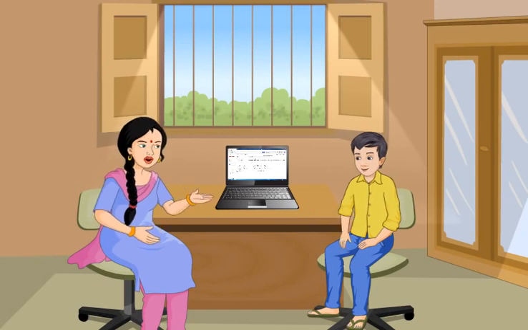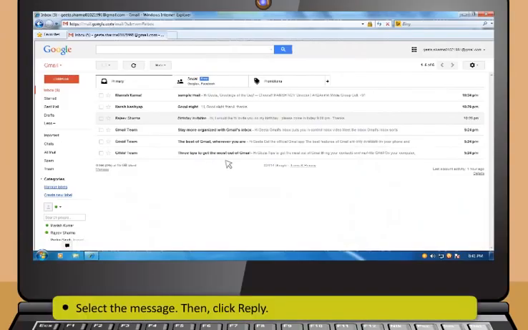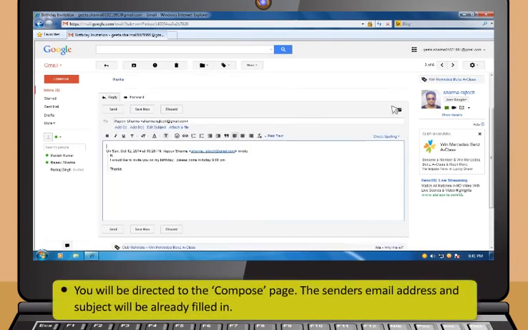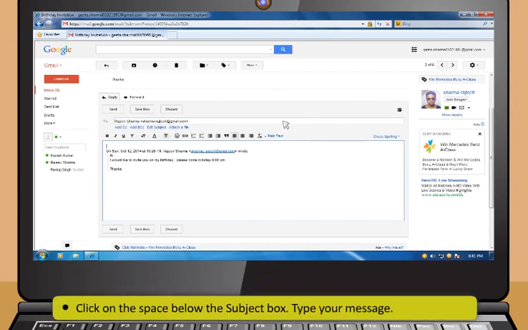These are the steps to reply to an email. First, select the message. Then, click Reply. Now, you will be directed to the Compose page. The sender's email address and subject will be already filled in. Now, click on the space below the subject box. Type your message.